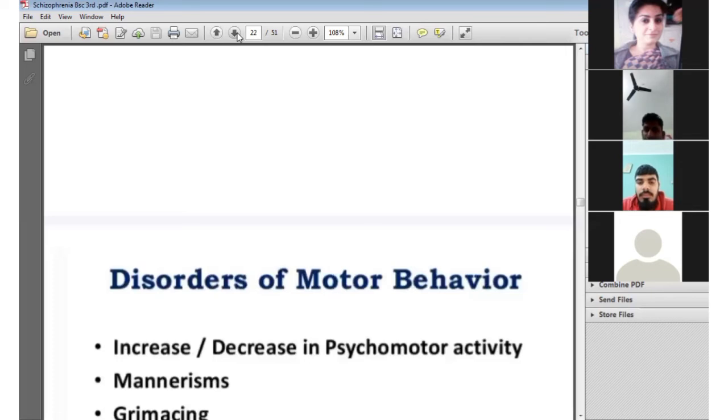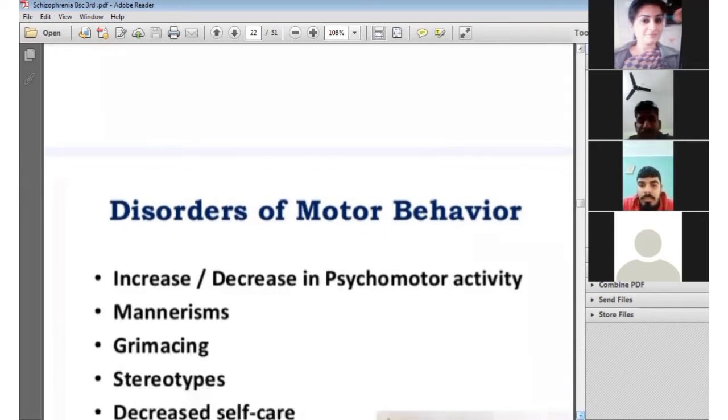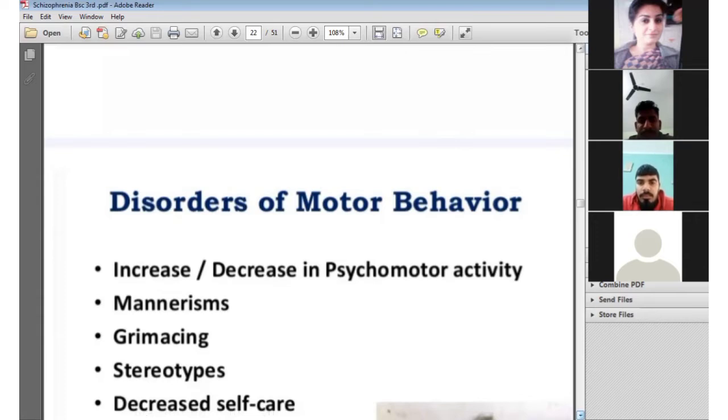Next one is disorder of motor behavior, in which there is increase and decrease in psychomotor activity, and mannerism. As we previously discussed in the terminology of psychiatry, mannerism means the person repeats an activity habitually under stress. Grimacing, and stereotyped speech, which is a combination of echolalia and echopraxia, means repetition of movement and speech habitually under stress.